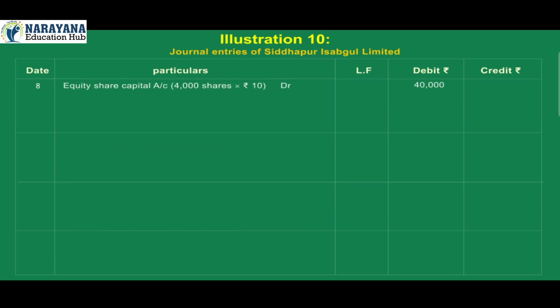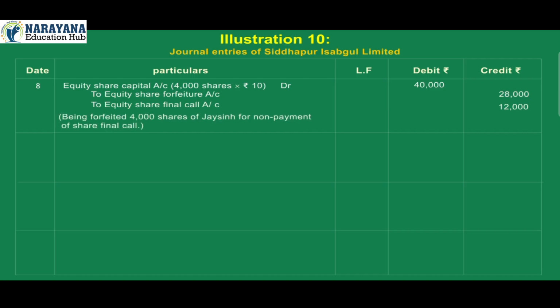8. Equity share capital account debit 40,000, 4,000 shares into rupees 10, to equity share forfeiture account credit 28,000, to equity share final call account credit 12,000. Being forfeited 4,000 shares of JC for non-payment of share final call.